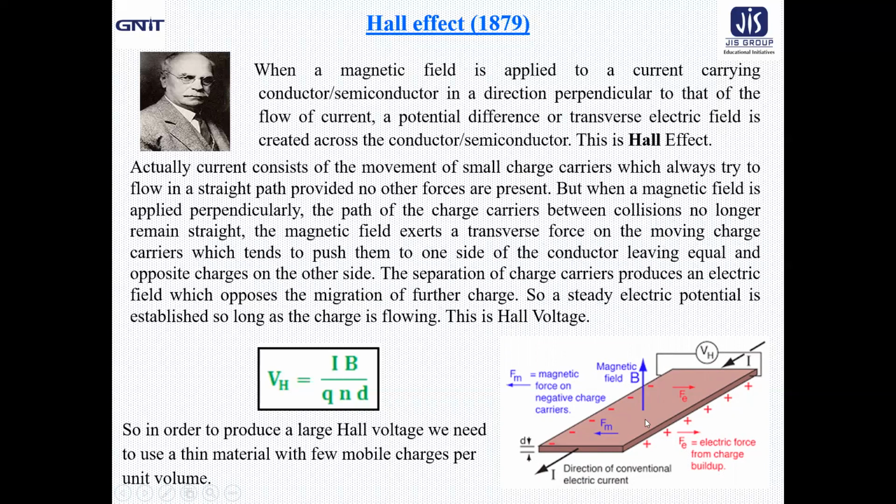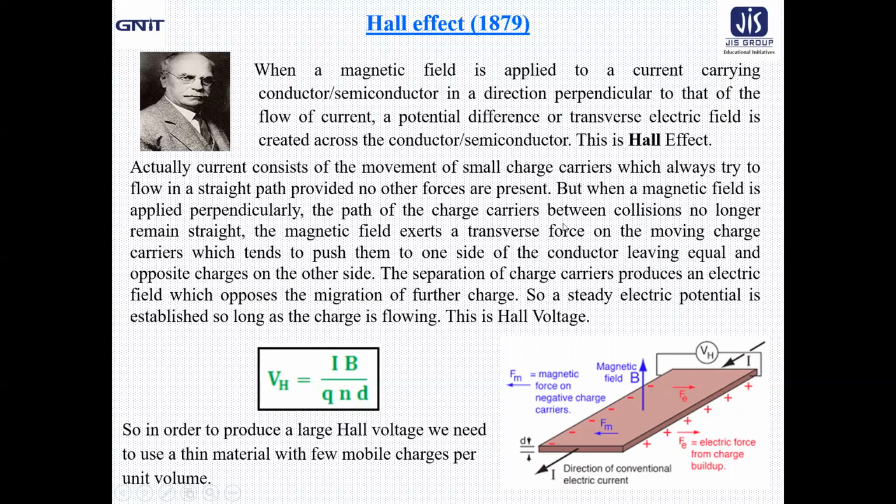Considering the large number of free charge carriers, mostly electrons, because of this force the electrons will move to one side and the positive charges the other way. So a potential difference is created between this face and that face, and that voltage is called the Hall voltage.